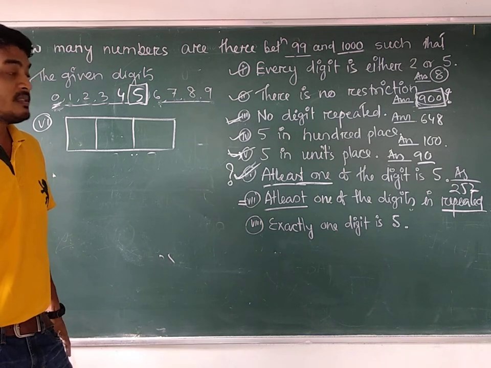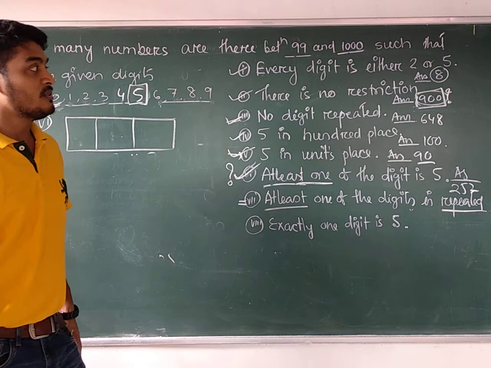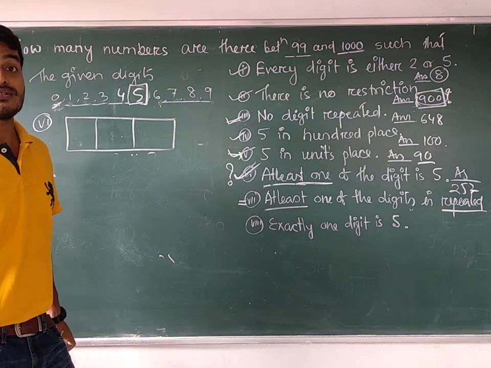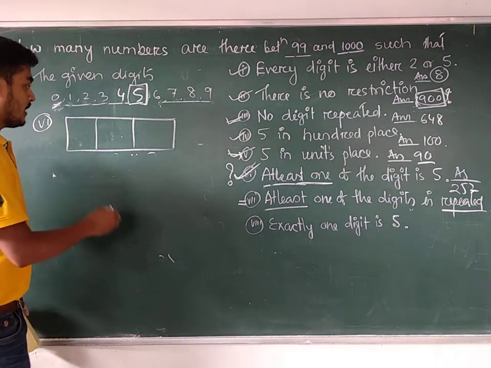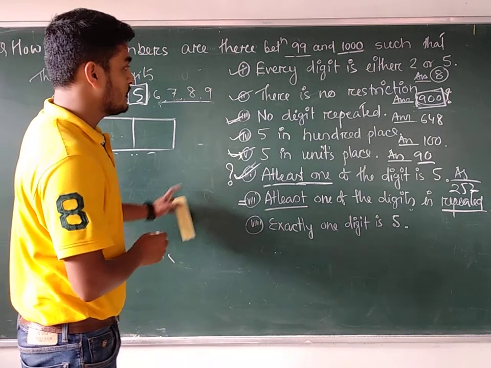At least one of the digits repeated. From the total number, we will try to subtract where repetition is not allowed. So, how many numbers are there where repetition is not allowed? What is the answer? Where no digit is repeated.